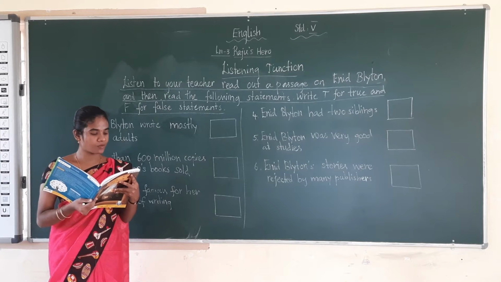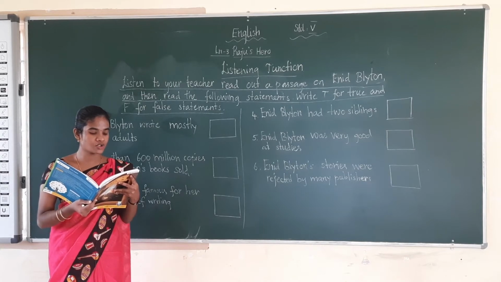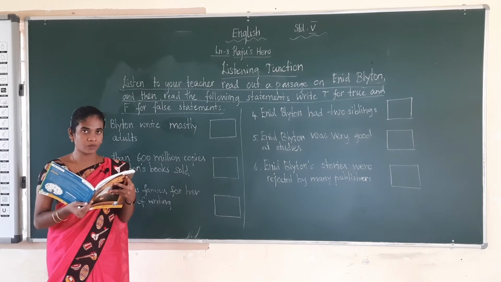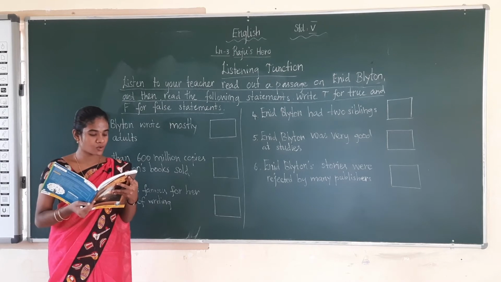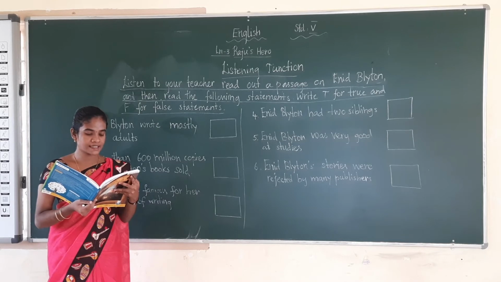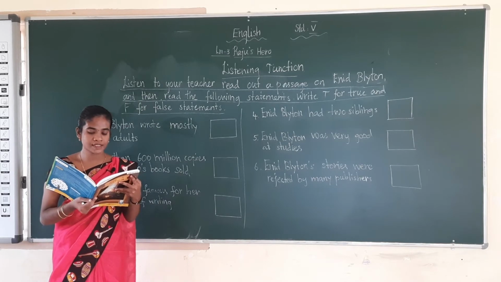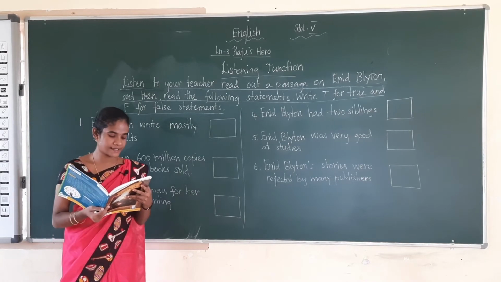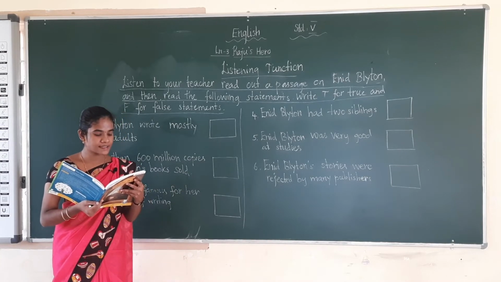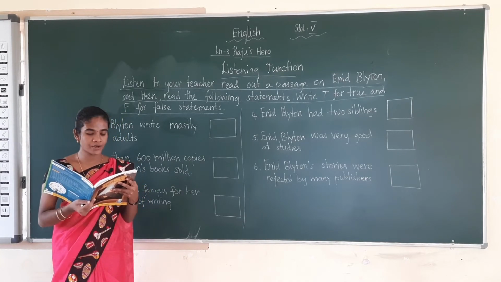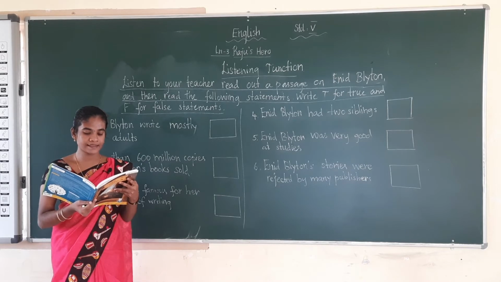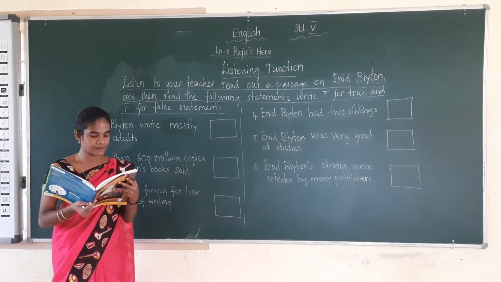Her books have also been translated into almost 90 languages. Blyton wrote on a wide variety of topics, but she is most famous for her books on mystery and fantasy. Her books are still widely read because of the simple writing style and lively characters.